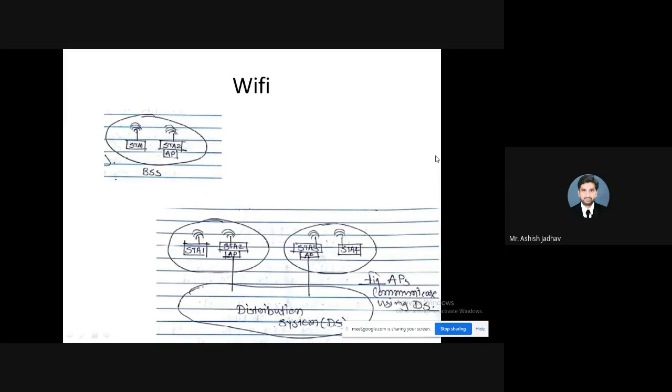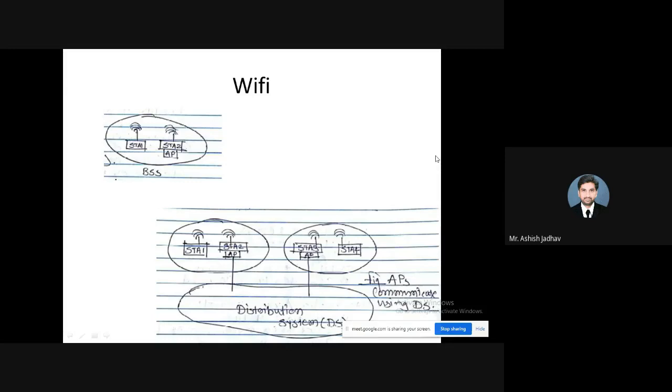And initially, when Wi-Fi came into existence in 1997, the speed supported by Wi-Fi was 1 to 2 Mbps. Let's assume the speed is 2 Mbps. But the major drawback of that initial phase of Wi-Fi was that this data rate was divided by the number of users, so it depends upon user density.